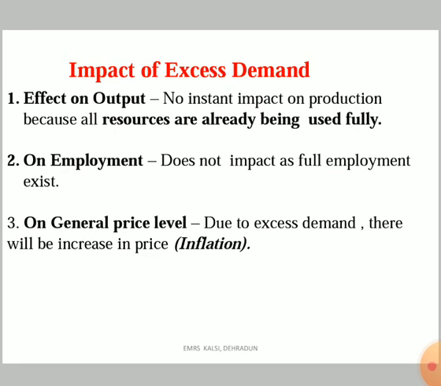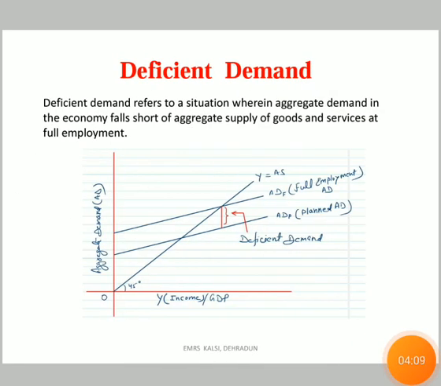Now our second topic is deficient demand. What is deficient demand? This is the opposite of excess demand. Deficient demand refers to a situation where aggregate demand in the economy falls short of aggregate supply, or we should say the actual AD is less than the planned AD.